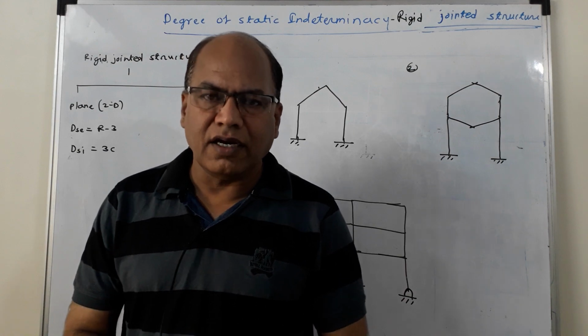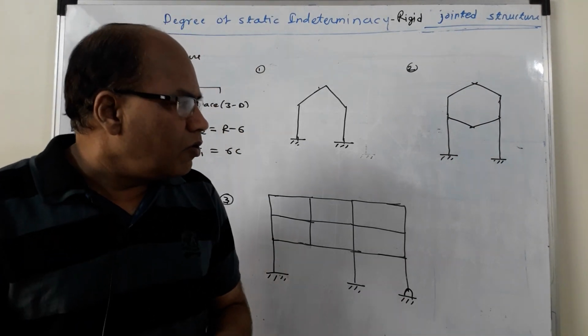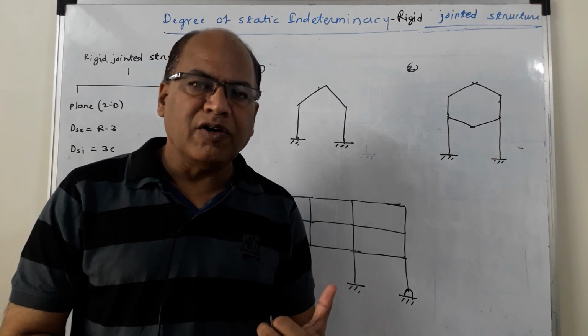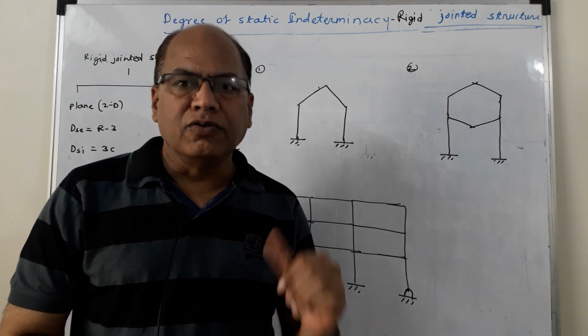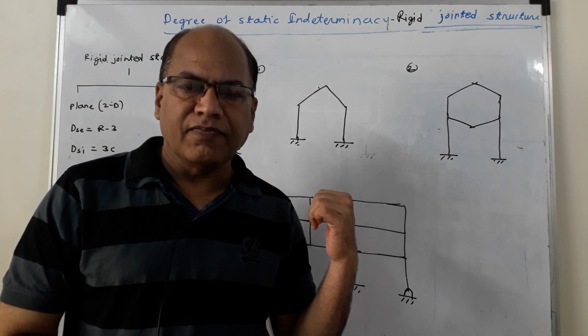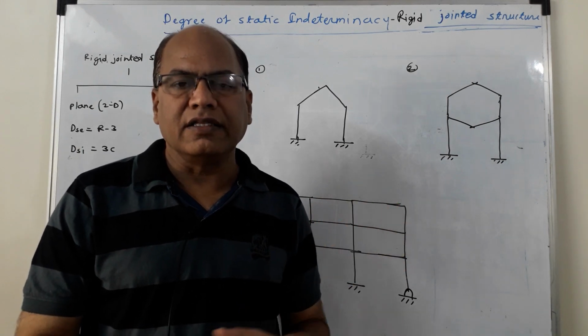Now let us understand what an open configuration is first. Open configuration means if you start from any point on a structure, it is impossible to return to the initial or original starting point if you follow any route without retracing the path.